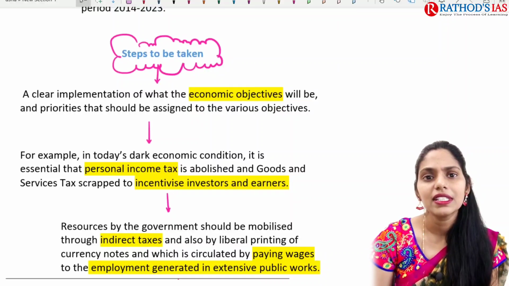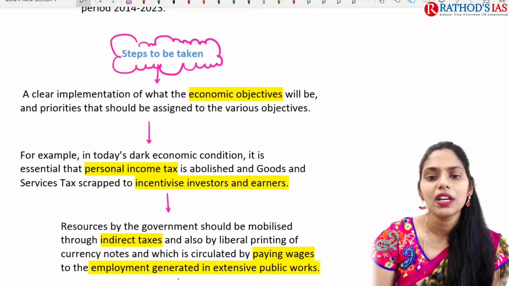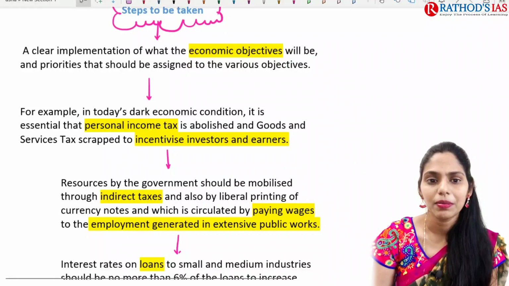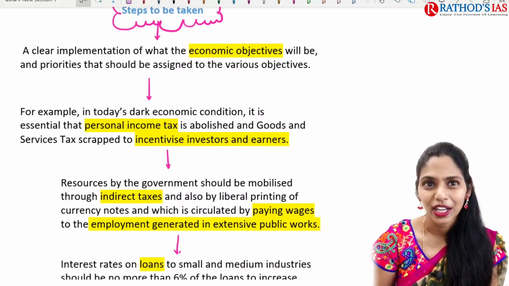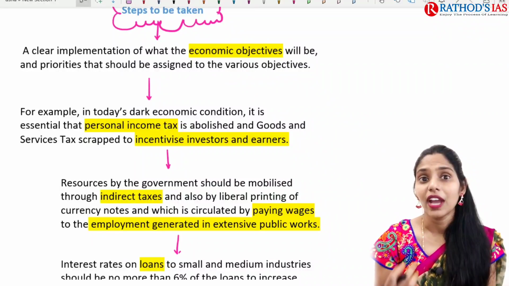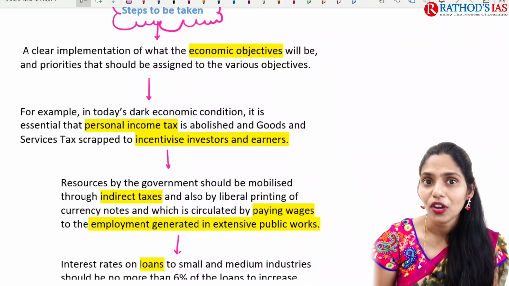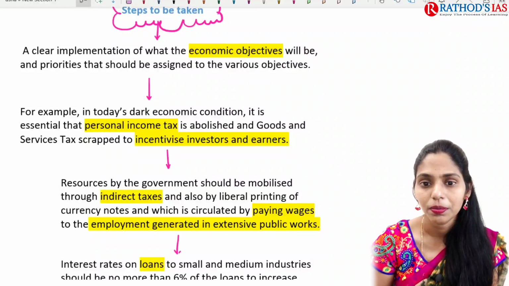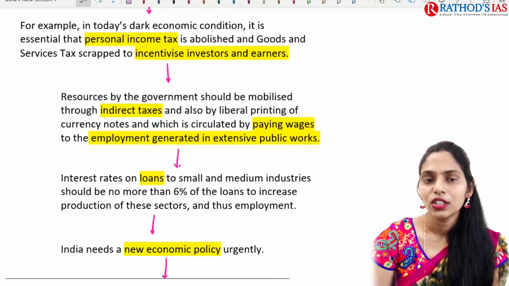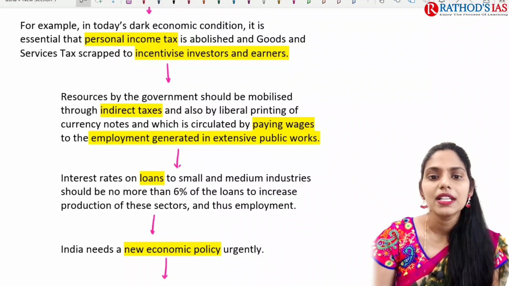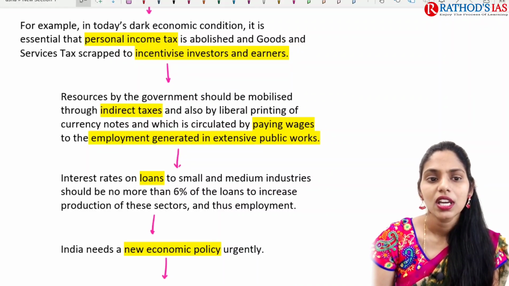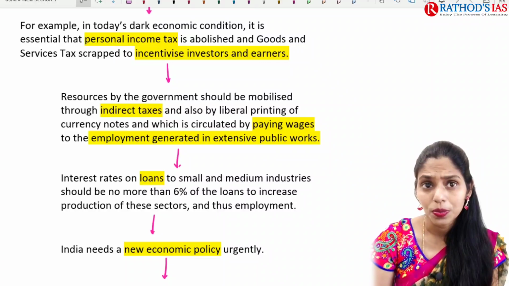And what can be the steps taken? The first one is, we have to go for clear implementation, and that policy should have proper economic objectives, and we have to come up with clear-cut priorities in which sector we are going to give priority. And in today's dark economic condition, it is essential that personal income tax be abolished and goods and service tax be scrapped.